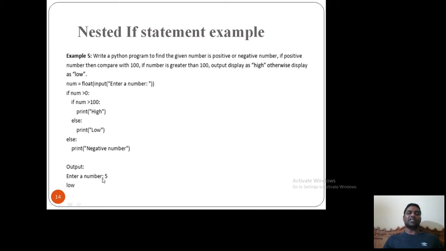I entered a number as 5. Number greater than 0: 5 is greater than 0, so it's true. I will enter into the nested if. Number greater than 100 is false, so the condition is false. Then I will go to the else of the inner if, that is "low". So this is how this particular example works. It's a positive number and it's lower than 100. Now I will go to the next slide.